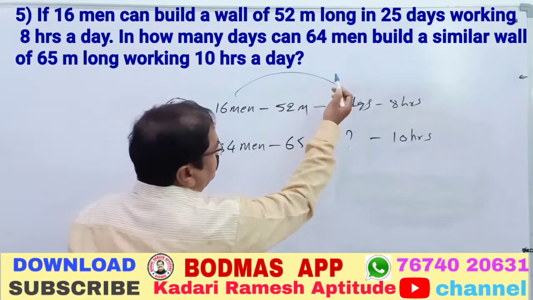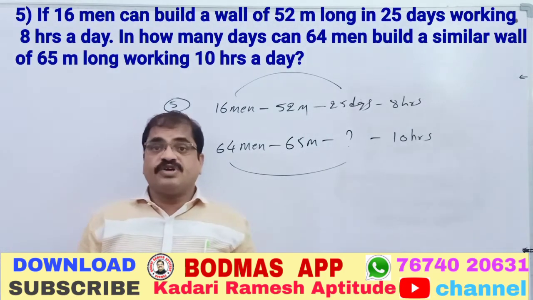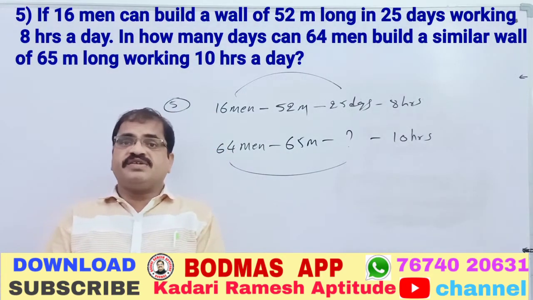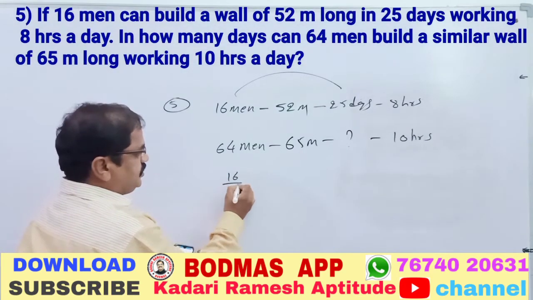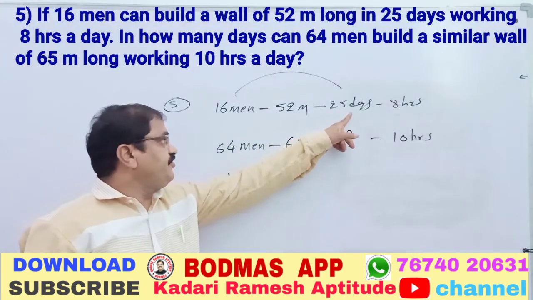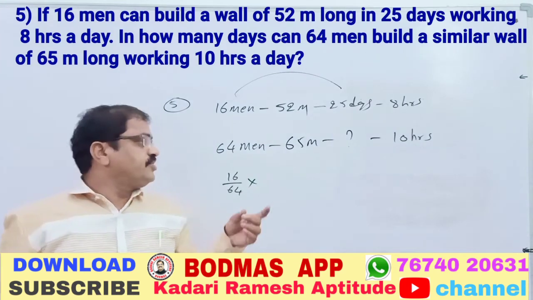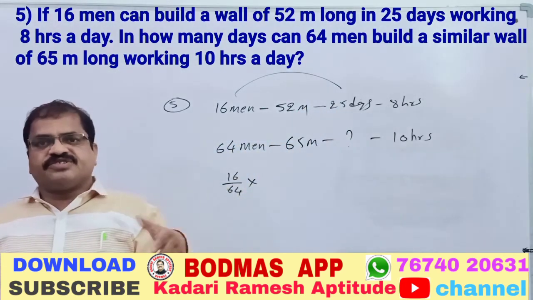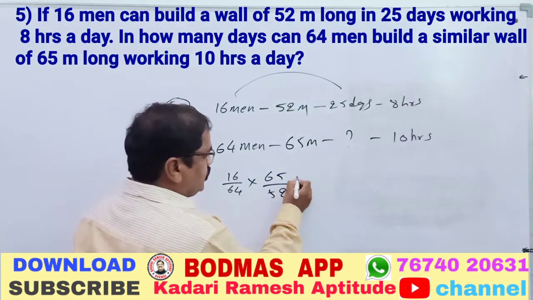So when 16 men can finish the work in 25 days, 64 men will take how many days? More men are there, so automatically they will take fewer days. Fewer days means less by more. So 16 by 64, first of all, finished. Now 52 meters long, 25 days, 65 meters. A big wall takes more days, a small wall fewer days. This is the big wall compared to this. 52 meters wall in 25 days means a 65 meters wall will compulsorily take more days, 65 by 52 into.